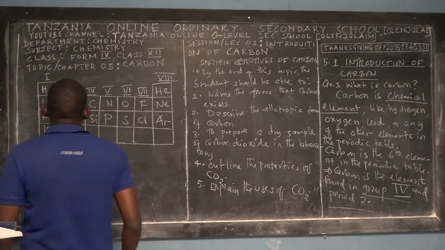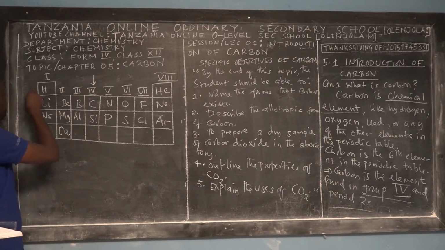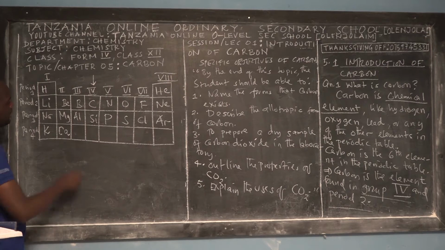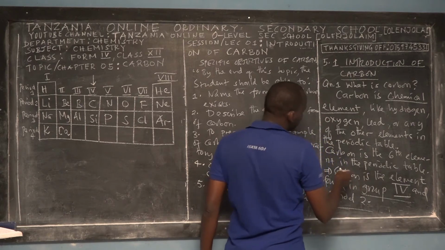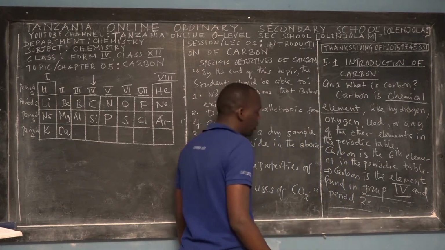That's why we say, here this is carbon. It is in group 4. But this is what we call period 1, this is period 1, and then this is period 2, and this is period 3, and this is period 4. So that's why we say carbon is an element. That's why I said here that carbon is the 6th element in the periodic table, and also carbon is found in group 4 and period 2.